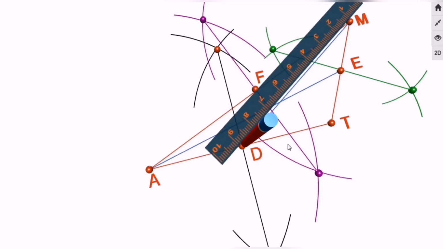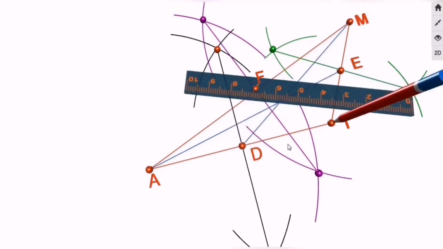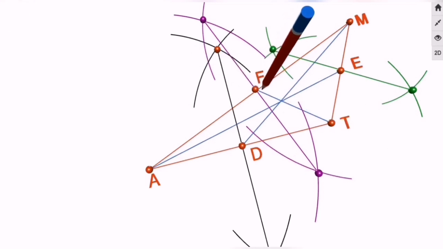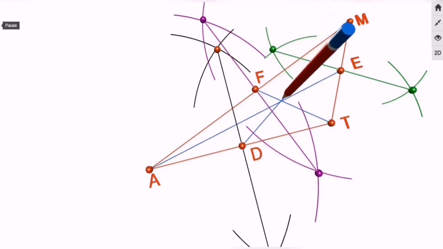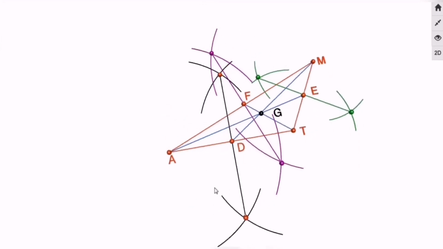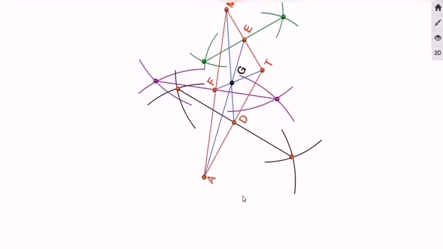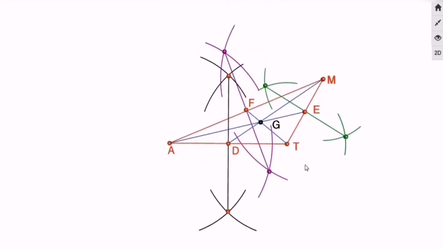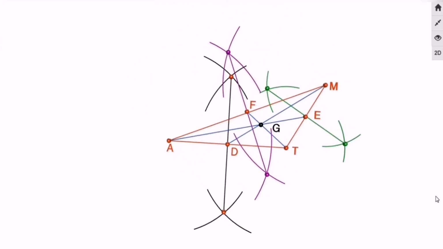Okay, and the last median is from point T to point F, and these segments are intersecting each other at a point called the centroid, right? And there it is, the centroid is located, and it is always marked with the letter G, right? And this is how your diagram will look. Correct? And keep it in mind, the intersection of the 3 medians is always called the centroid, and it is always present inside the triangle.